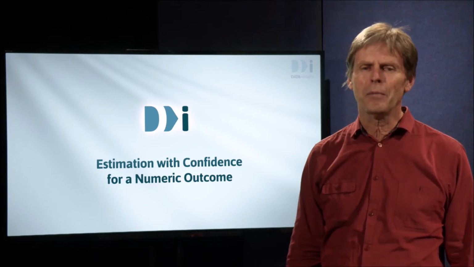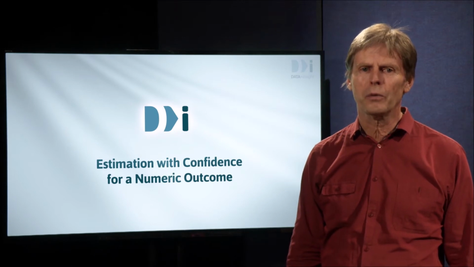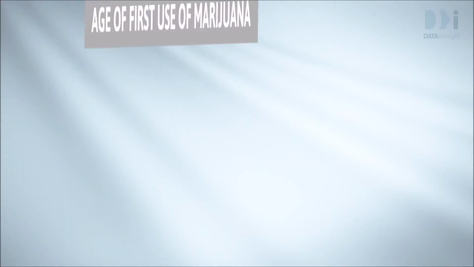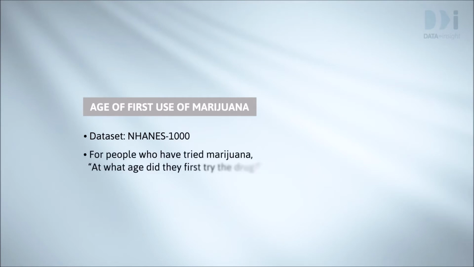We'll look back at some of the NHANES variables that we've worked with previously. But this time we won't just take the estimates our data gives us at face value. We'll use confidence intervals to take into account the uncertainties about where the true values lie. We'll start with the NHANES 1000 dataset. My base question is, at what age did those people who have tried marijuana first try the drug?